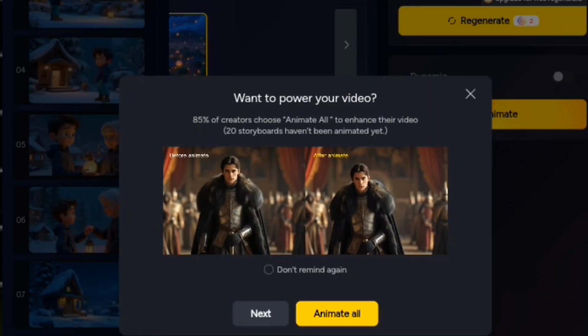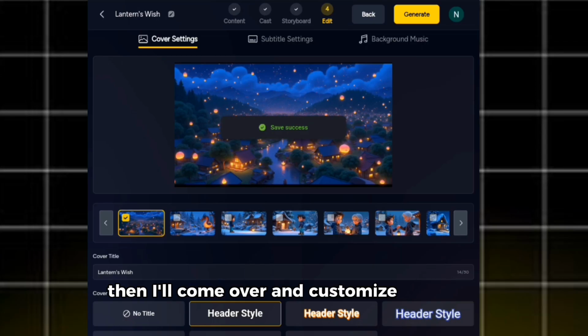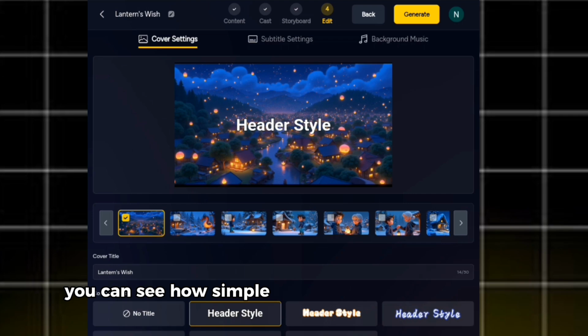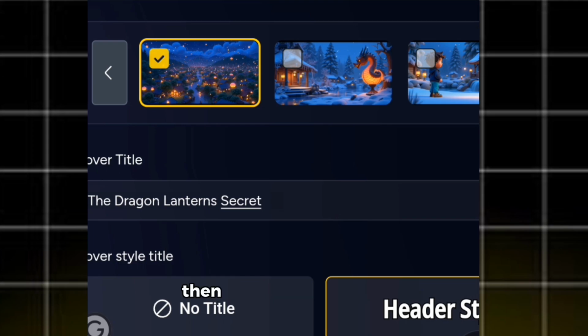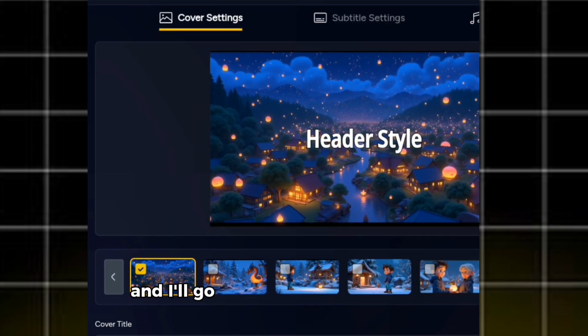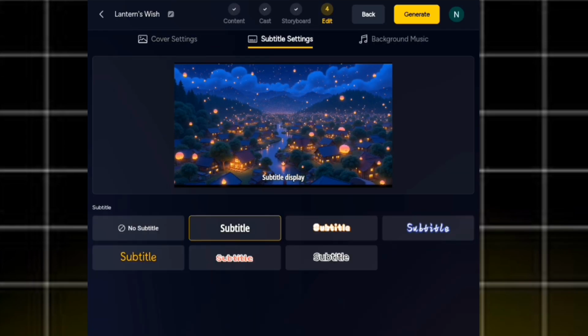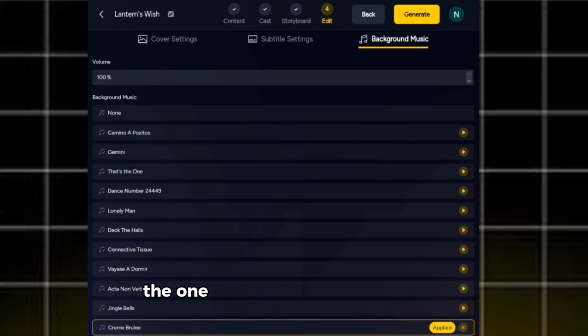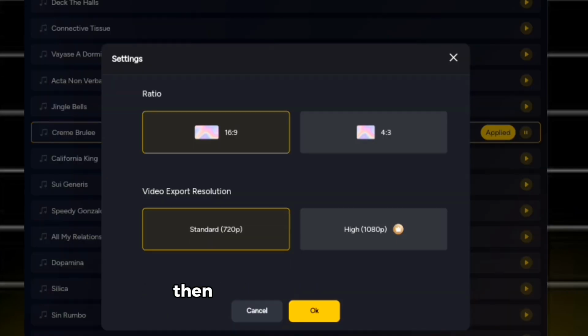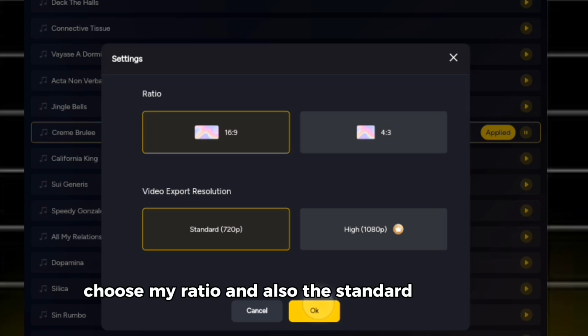Click on next. Then I'll come over and customize my video. You can see how simple it is. Then for the header style, I'm going to go over to the cover title. I'm going to write my title. Then after writing my title, I'll click on subtitle settings. And I'll go over to the subtitle settings and choose the font, the one I want. Then I'll go over to the music. I'll go over and choose the music, the one that rhymes with my video. Then I'll do the final settings, choose my ratio and also the standard resolution.